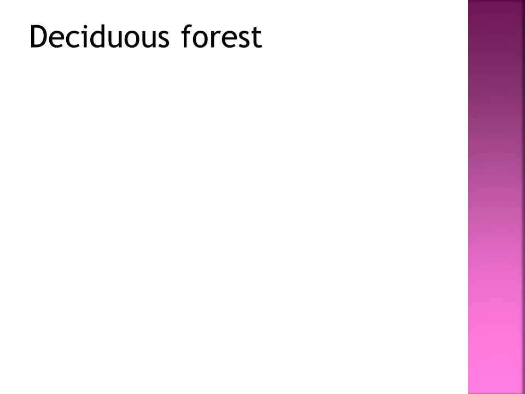So the deciduous forests are also known as monsoon forest. Okay, see the picture. This is the picture of deciduous forest. In deciduous forest, some of the trees shed their leaves in the dry season. Got it? Teak, bamboo, sal, shisham, sandalwood, trees like those are grown here. Got it?